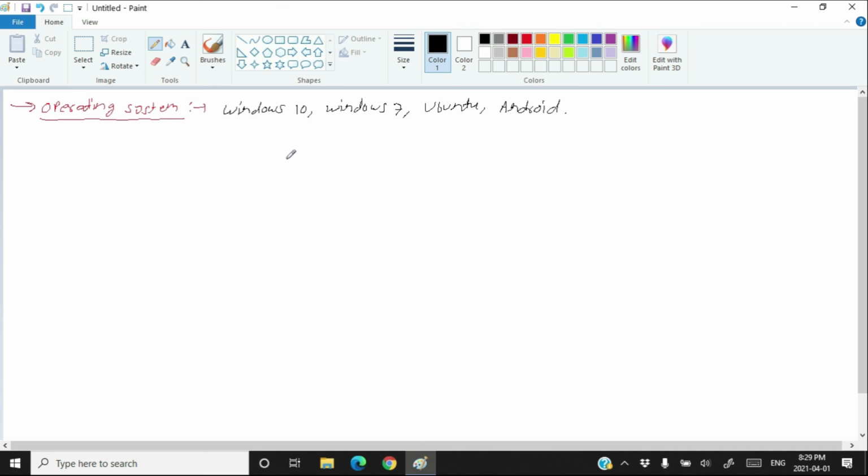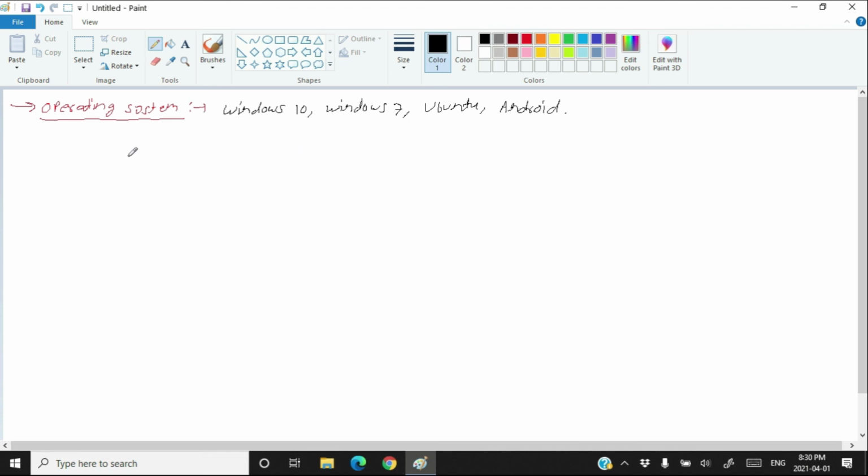But now the question is, why we need operating system? What are the benefits of using operating system on your laptop, on desktop, or on the mobile phone? Why we cannot have just apps installed on our phone? Why we need the operating system? So let's see the functionality of the operating system.